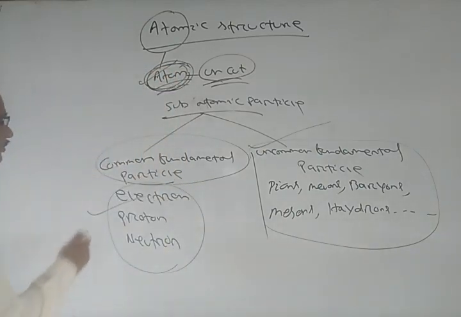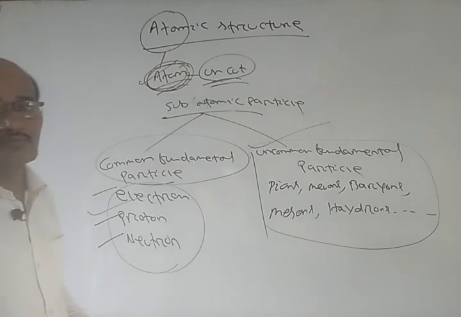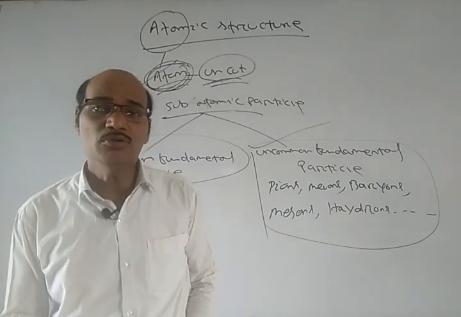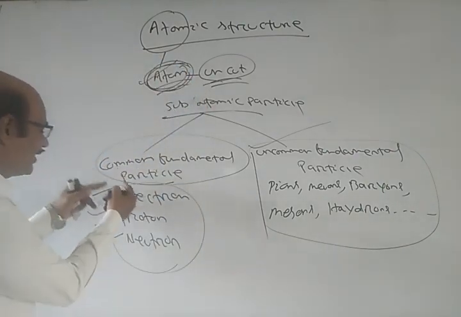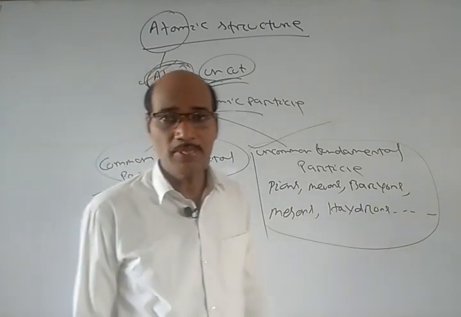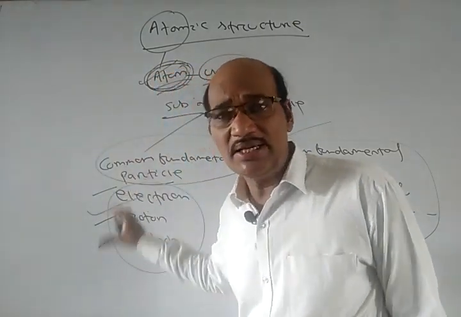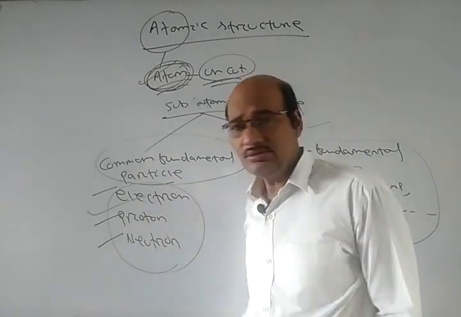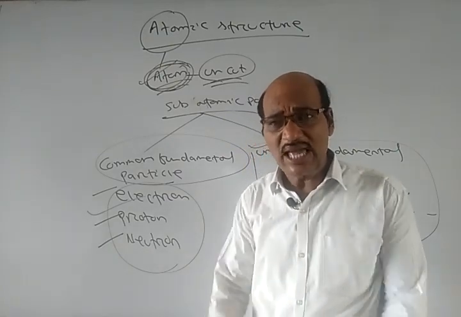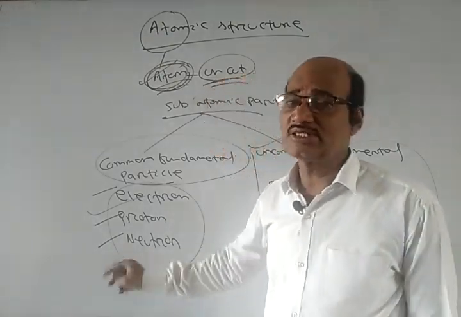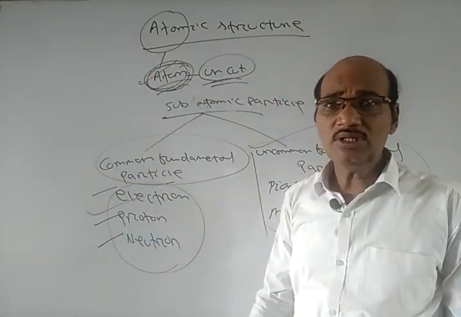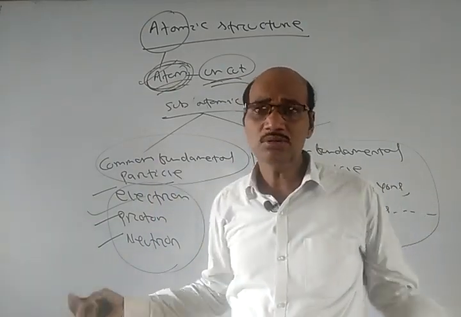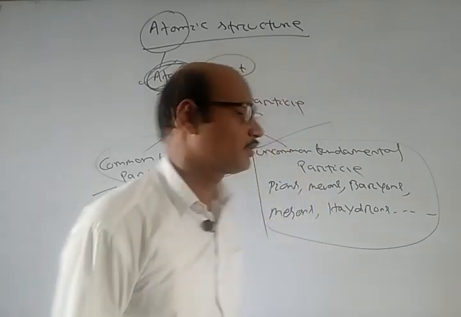So now we have the electron, proton, neutron. These are the three common fundamental particles of the atom, and we will discuss them, and how these particles are arranged inside the atom, how they are moving, their charges, their masses, their energy, each and everything we will discuss in the chapter atomic structure. The whole study will be based on the study of this electron, proton, and neutron, their behavior.